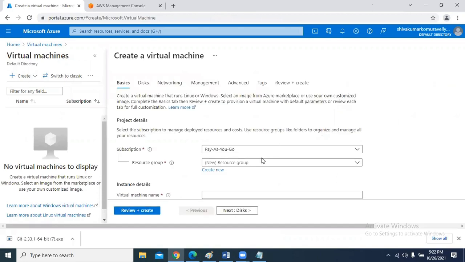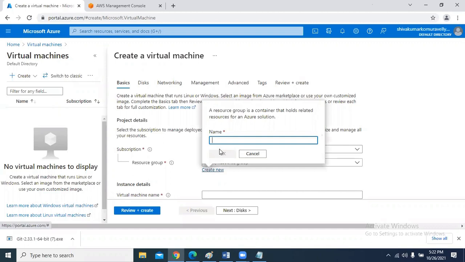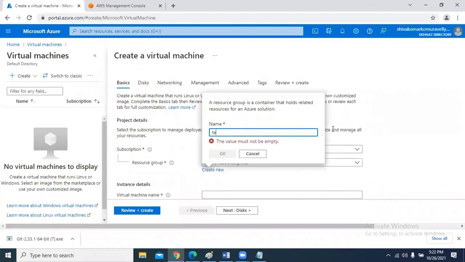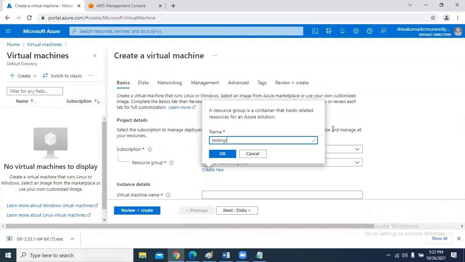Here you have to fill in some particulars. Are you seeing this resource group? You can use the existing resource group or you can create a new resource group here. If you want to create a new one, click on create new. My resource group name is testing RG.